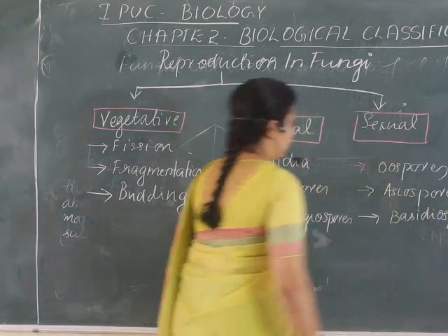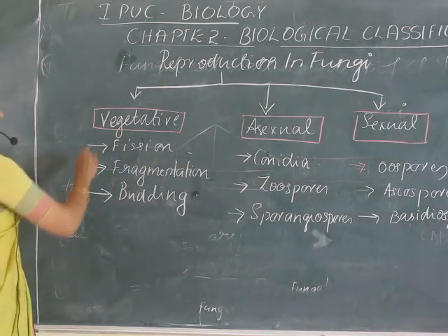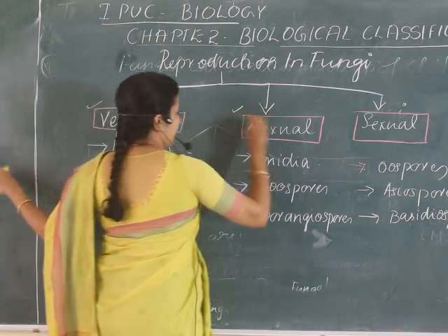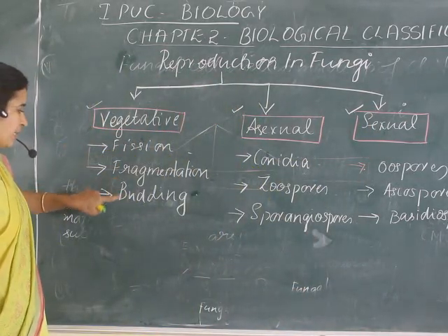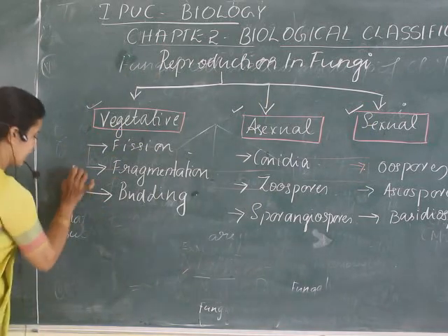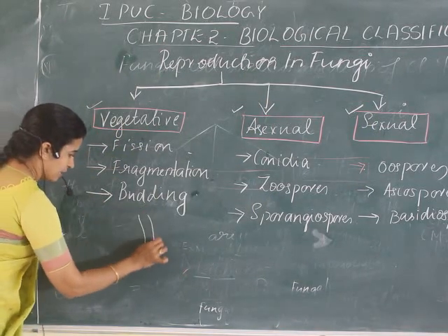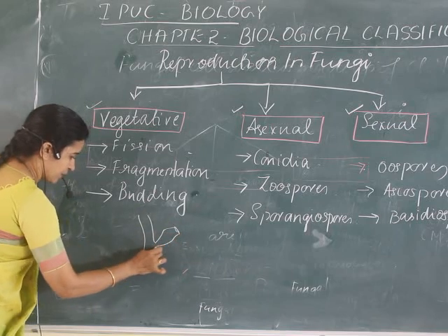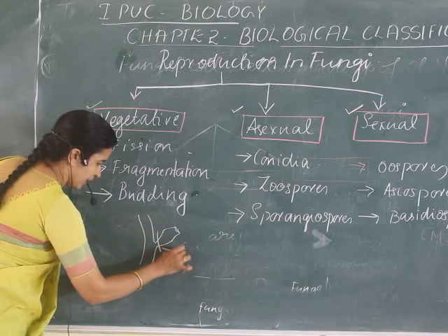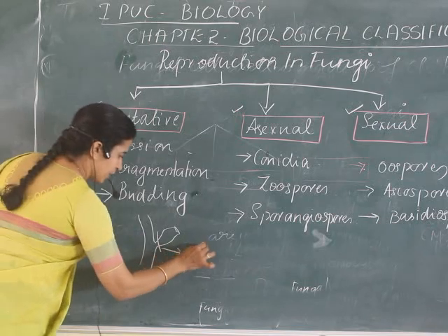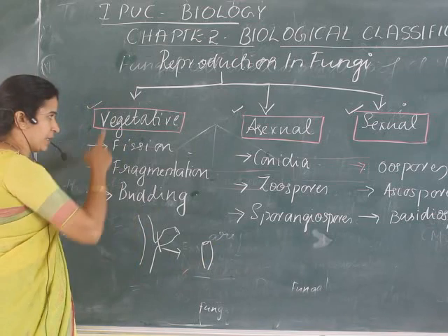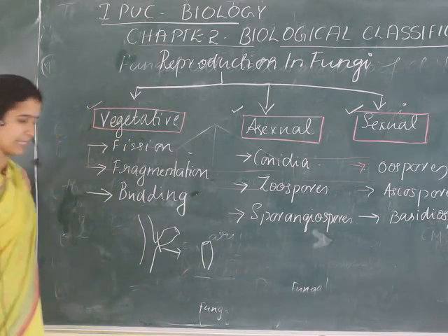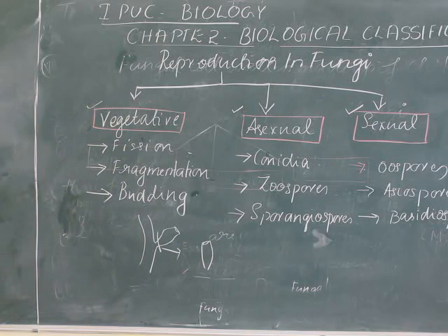So a fungus can reproduce either vegetatively, asexually, or sexually. Vegetatively by the method of fission, fragmentation, or budding. You know, budding in Hydra: there is an external growth seen in Hydra, and it can get detached and develop into a new Hydra. Likewise, budding kind of reproduction can be seen in fungus. Then asexually, it is by conidia, sporangiospores and zoospores.